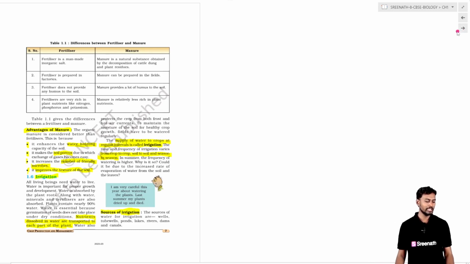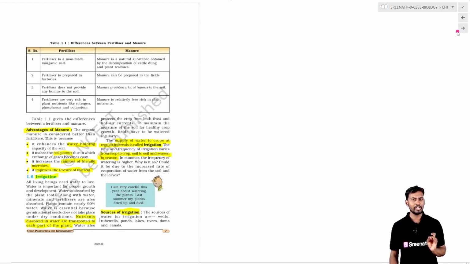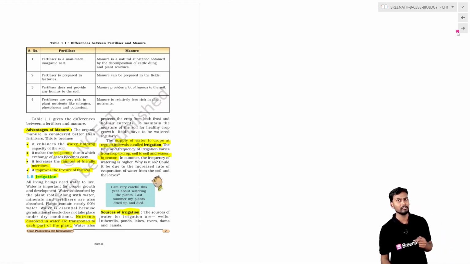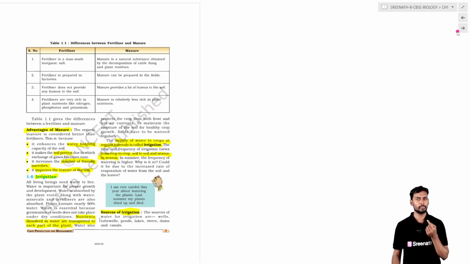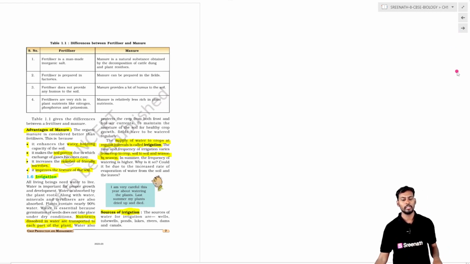Coming to the advantages of manure, it will increase the soil texture, it will maintain the pH of the soil, and the water retention will be very good. Also, the porous nature of the soil will be tremendously increased, which increases aeration for the minute roots coming out of the seeds. And it will also avoid soil erosion. This is the concept of addition of manure and fertilizers to the field.